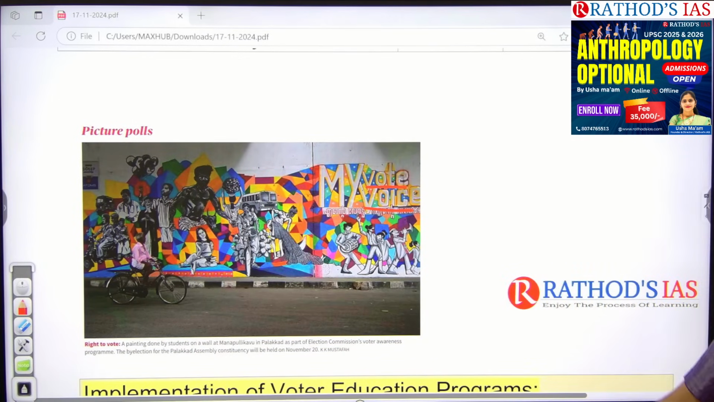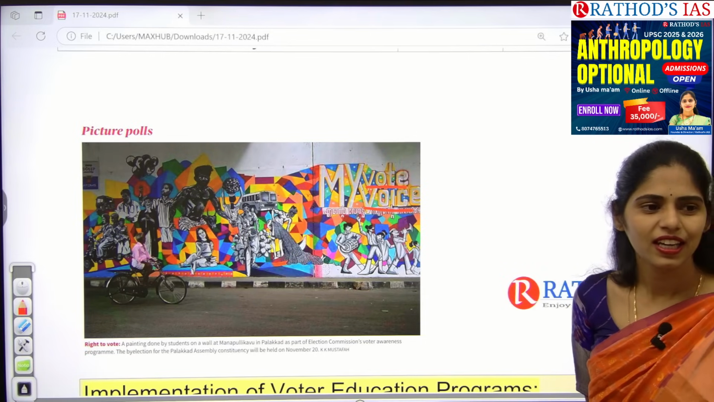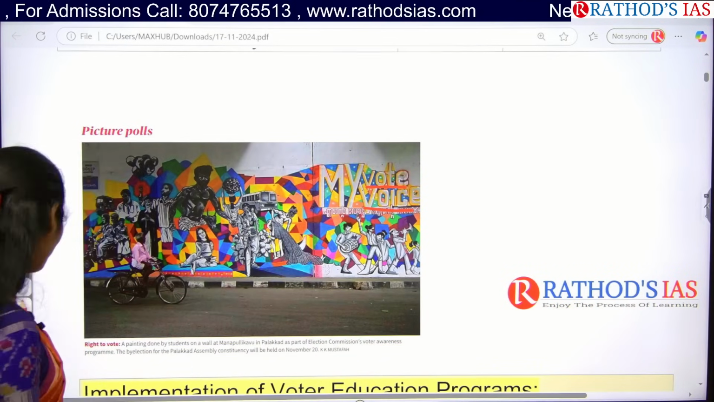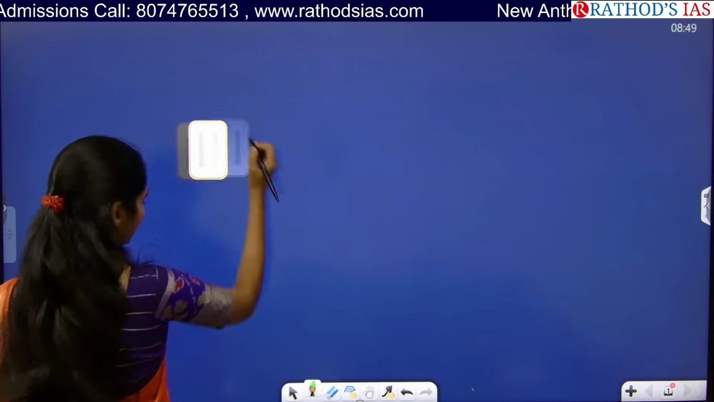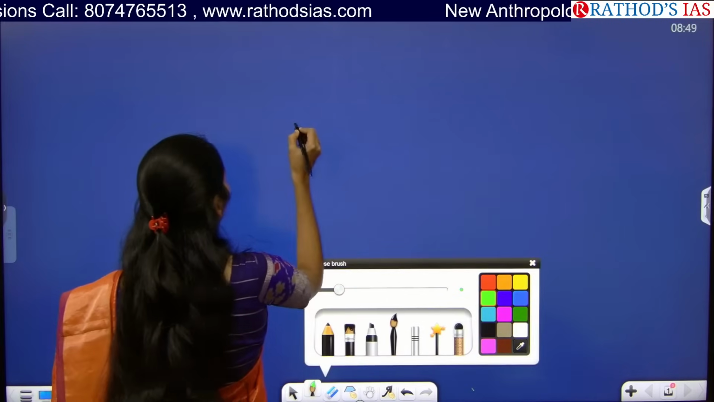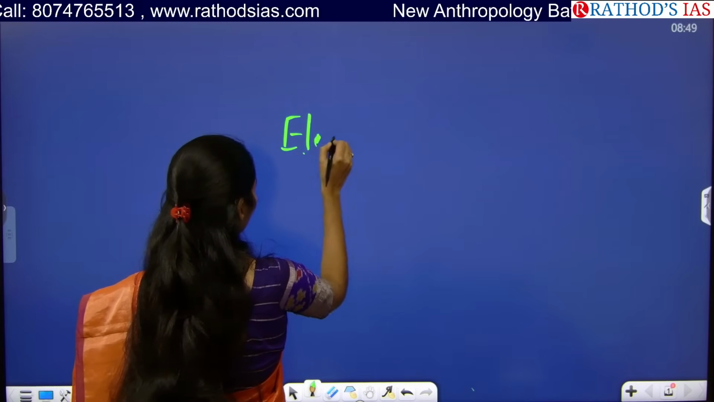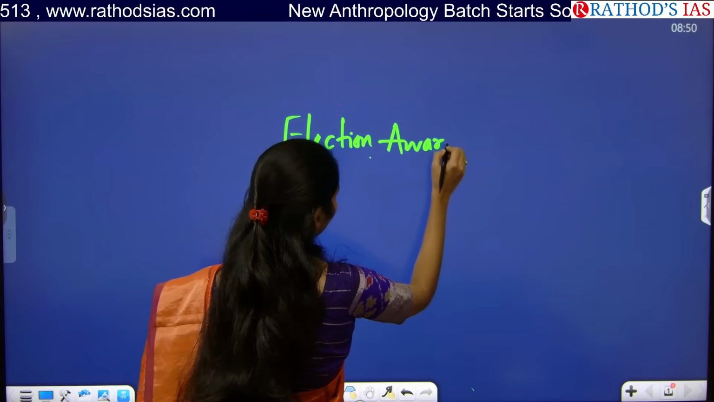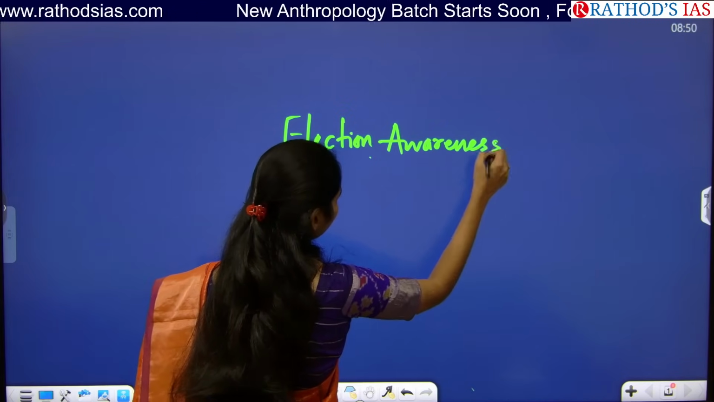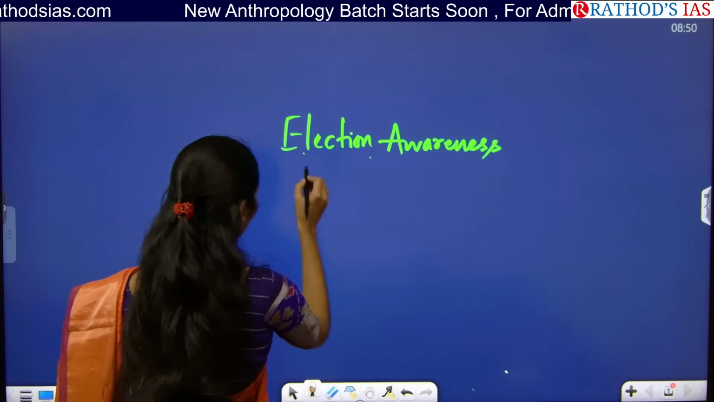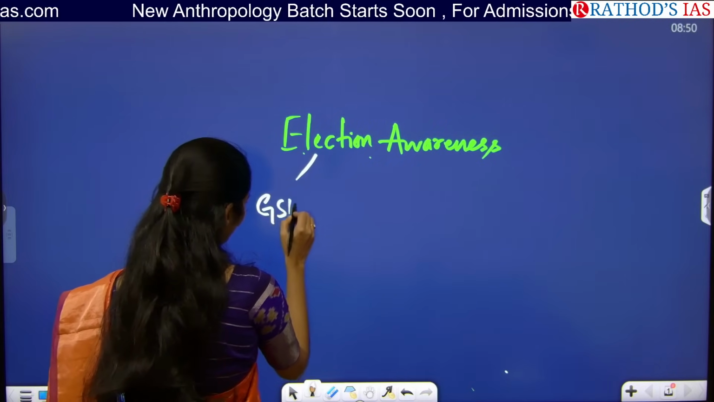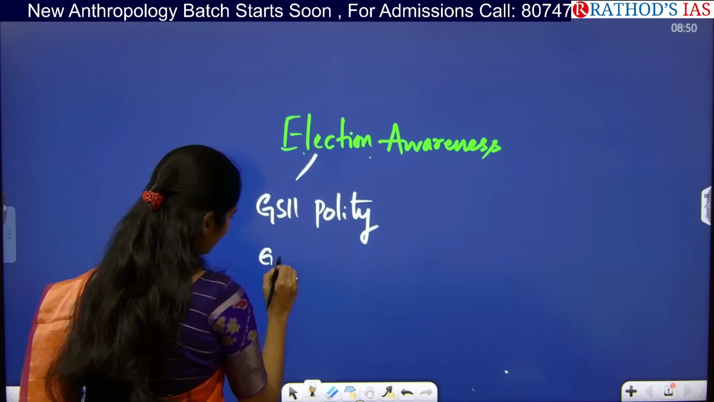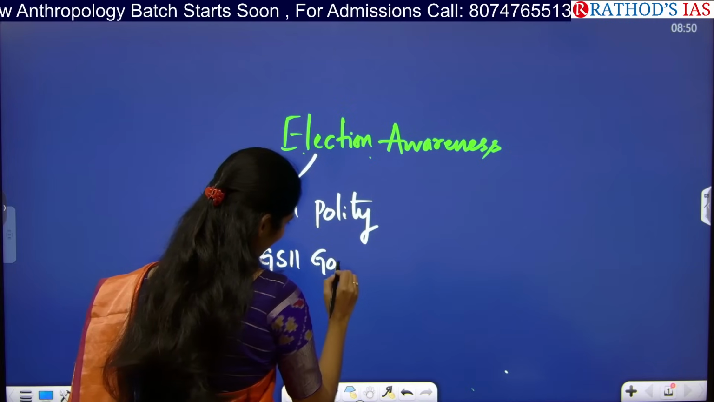So from which subject can we say this? Elections come under which subject? Governance and polity. It is talking about election awareness. So from which subject can you say? From GS Paper 2, under polity and also under the governance part.